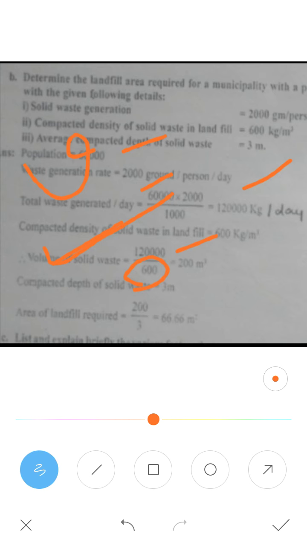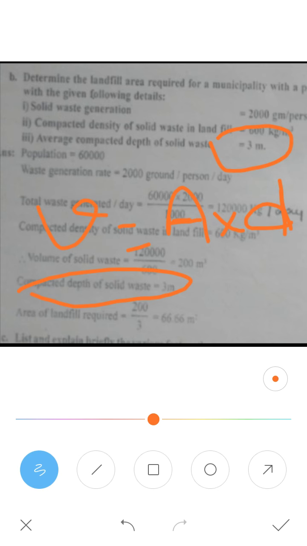In the question they have also given the average compacted depth of the solid waste, which you should assume as 3 meters. So the compacted depth of the solid waste is 3 meters. We know that volume is equal to area into depth. Whatever height or depth there is, you multiply it by the area and you will get the volume. So you need to determine this area.